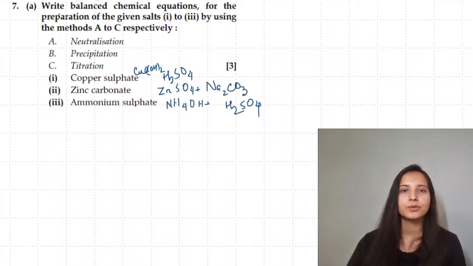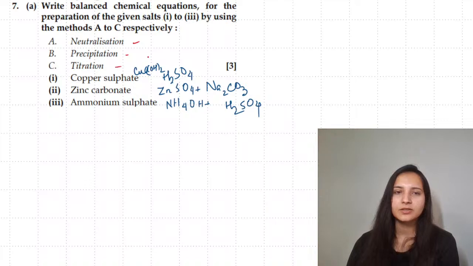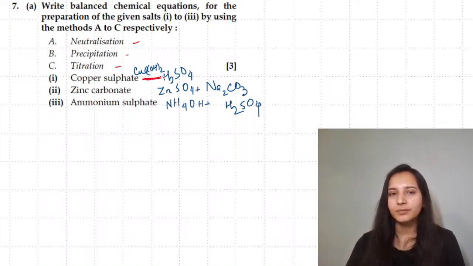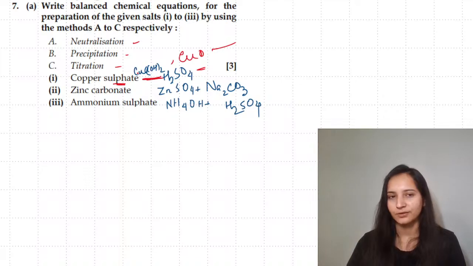Next, moving towards the right: write the balanced chemical equation for the preparation of salt by using neutralization, precipitation, titration. Copper sulfate: neutralization you have to use, so you take an acid and a base. For the basic part, you can either take copper hydroxide or copper oxide and use sulfuric acid because it is sulfate. You cannot choose any other acid.